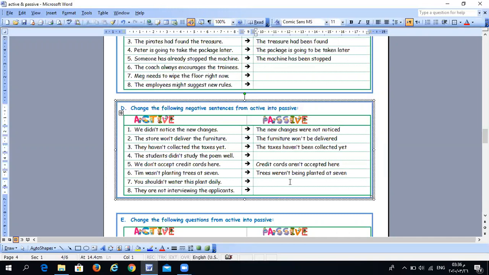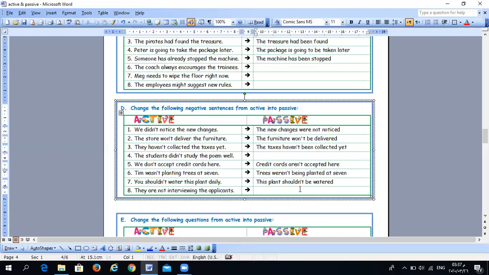You shouldn't water this plant daily. This is about the modals. You will use the same modal plus be plus verb 3. The plant should not be watered. As you see, it's very easy. We have the same form, but with negative.